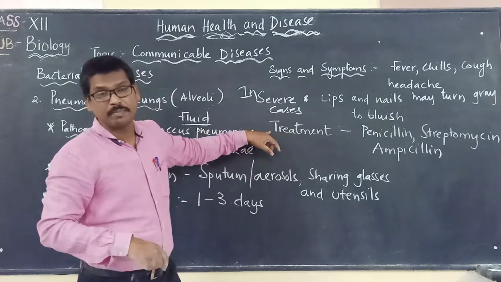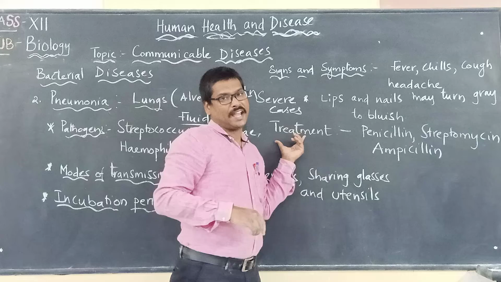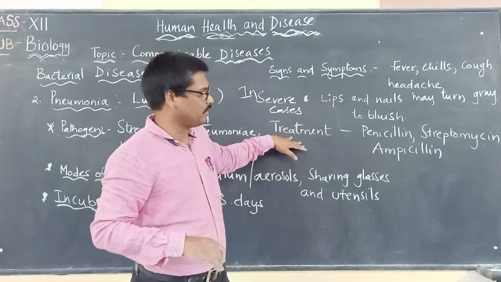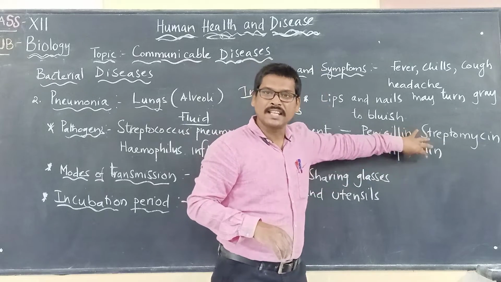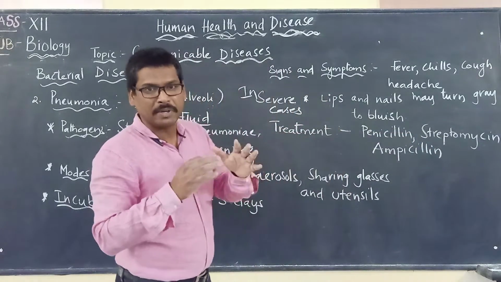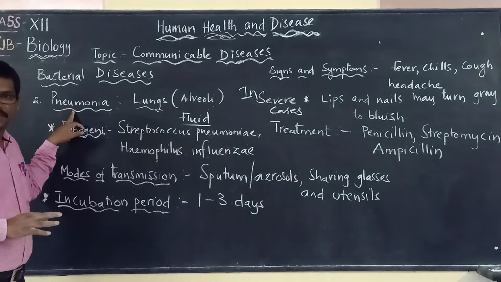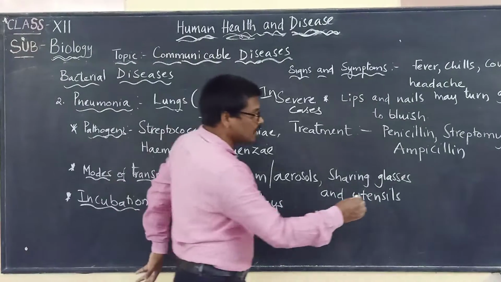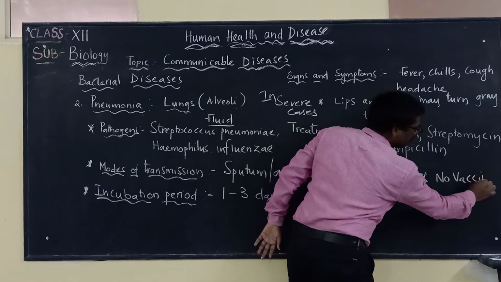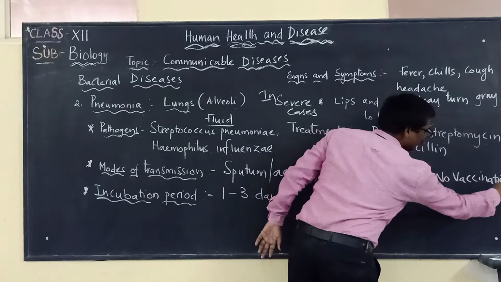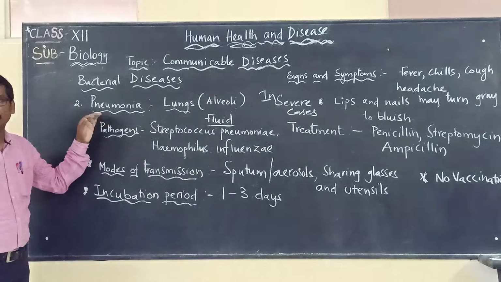And there is a treatment for this. What treatment is given? Again, they use antibiotics, such as penicillin, streptomycin and ampicillin. These are the antibiotics used to treat a patient suffering with pneumonia. And please remember, there is no vaccination for this. No vaccination is available for pneumonia.